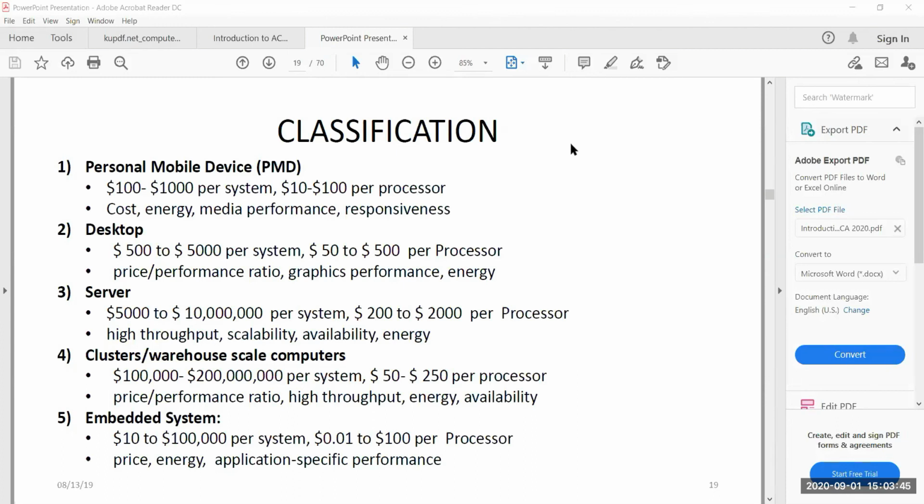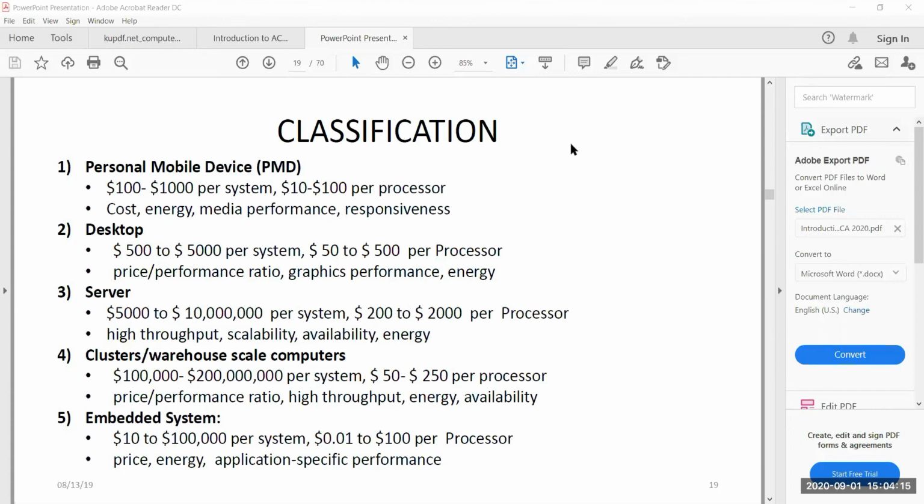These are nothing but desktop systems, but a large number of desktop systems connected together, and they act as one single computer. And among these clusters also, the largest cluster is called a warehouse scale computer. What all a server is, what are the design issues that we expect from a server? The same design issues will be there for a server also.